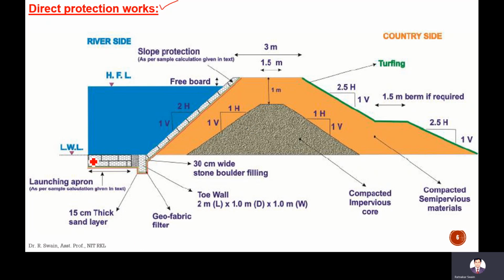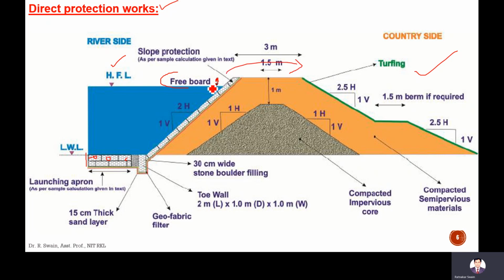Here is the riprap launching apron. This is called the launching apron. You can see the stone layers. This is the bank of a river. This is the countryside and this is the river side, and this is the freeboard. The freeboard must be provided, otherwise there will be overtopping.